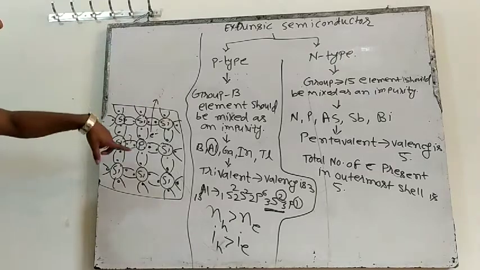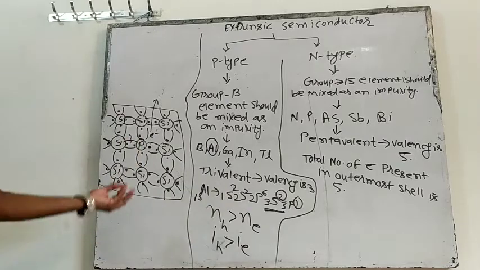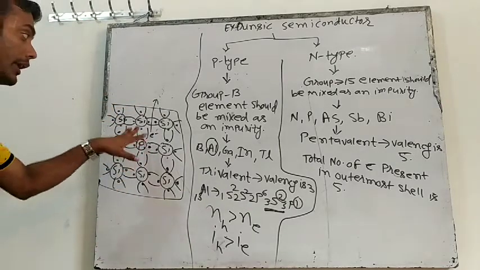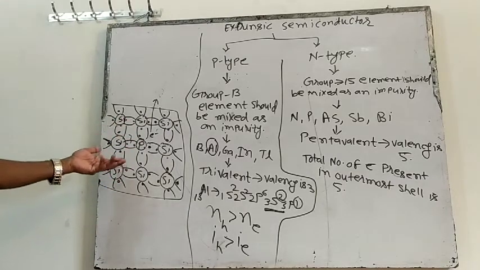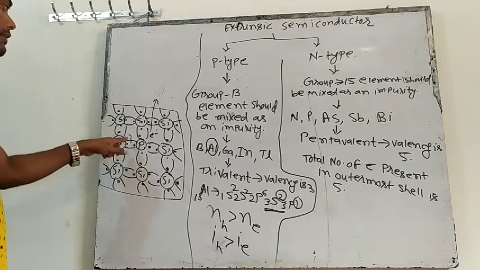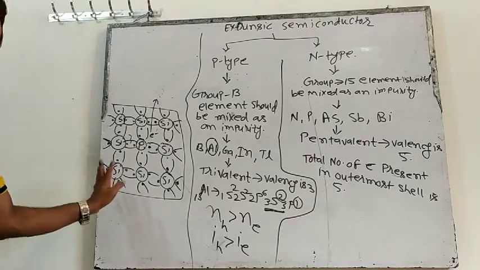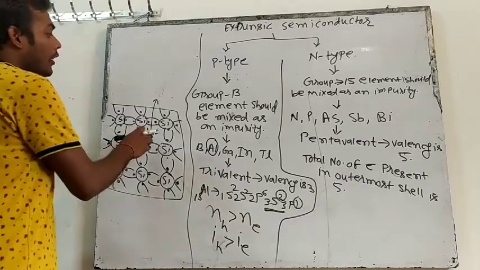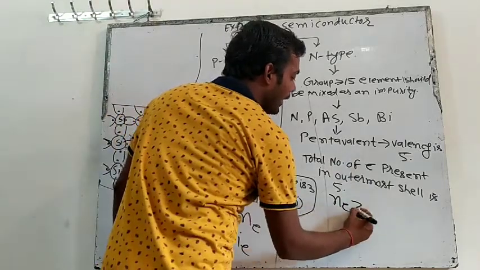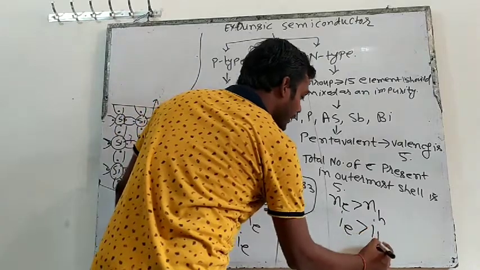If I mix 2 phosphorus atoms, then two gifted electrons will be there. If I mix 3 phosphorus atoms, how many electrons am I gifting? 3. So here the number of electrons will be more, because here also when energy increases, the bond will break, and the number of electrons will be equal to the number of holes. That will happen like intrinsic. But what extra am I gifting? Electrons. So the number of electrons is greater than the number of holes, and the current due to electrons is greater than the current due to holes.